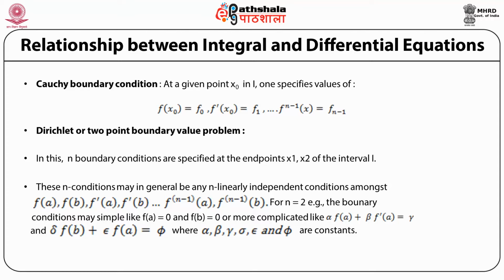For example, for n equal to 2, the boundary conditions would simply be f of a and f of b equal to 0, for example, or something more complicated like alpha times f of a plus beta times f prime of a is equal to gamma, delta times f of b plus epsilon times f prime of b is equal to phi, where alpha, beta, gamma, delta, epsilon, etc. are constants. The simplest Dirichlet boundary condition for n equal to 2 is simply obtained by giving the value of the function at these two points on the boundary.